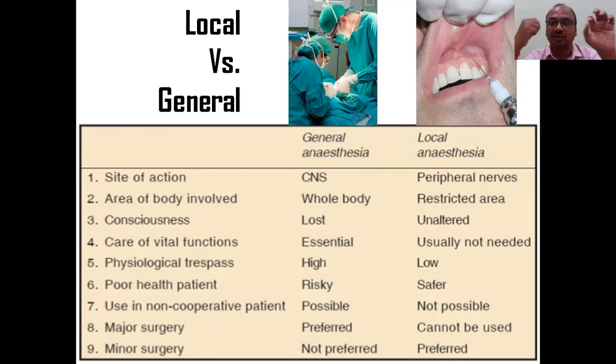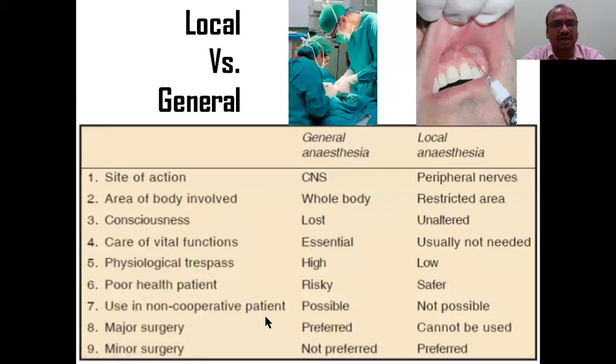They have to come for every major operation and give the injection to your backbone or below the brain. However, the dentist or ophthalmologist can directly give local anesthesia; no specialist is needed. Very, very important.